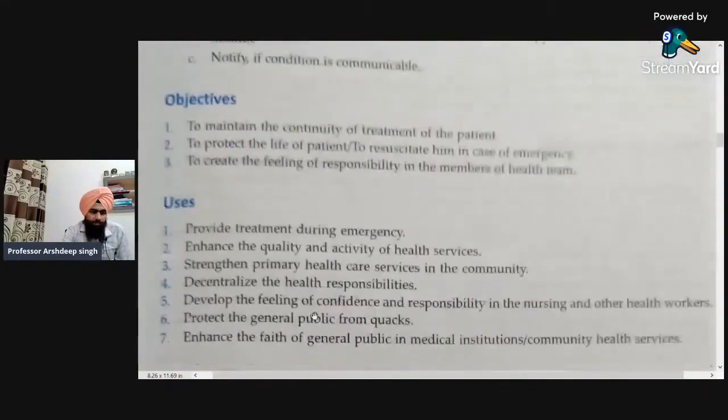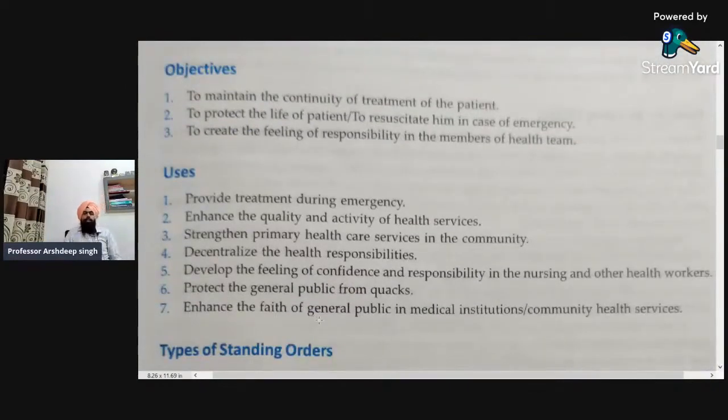Next, we will talk about the various objectives of the standing orders. First of all is to maintain the continuity of the treatment of the patient. It is obvious that when the doctor is not available, the treatment can stand still. So for the continuation of the treatment, the nurse has to be delegated the power of decision making so that she or he can continue with the treatment. Second one is to protect the life of the patient and resuscitate him in case of emergency. So when we are continuing with the care, if the standing order is not there, the nurse cannot do anything.